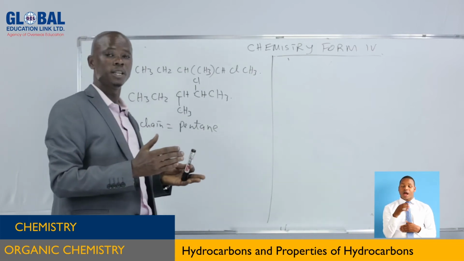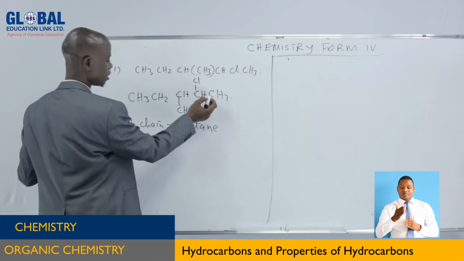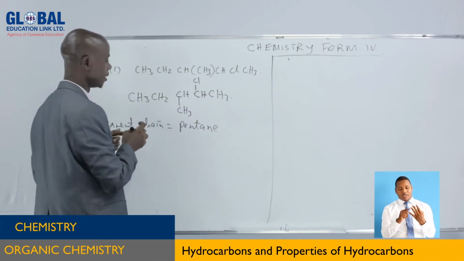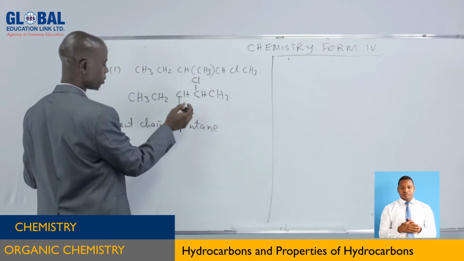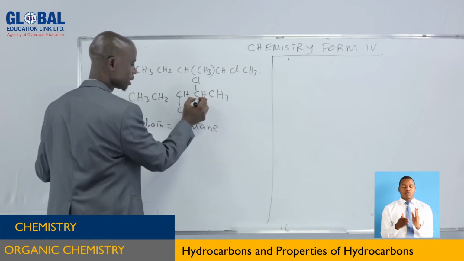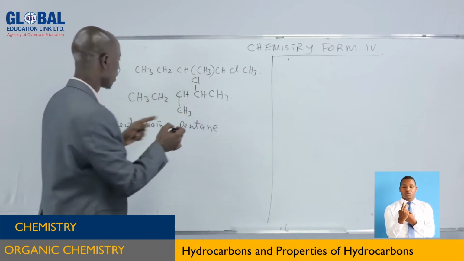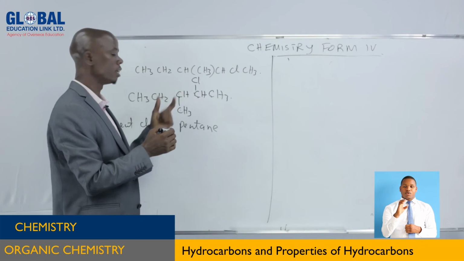Now, which side will you start counting? If you start this way, 1, 2, to the second carbon, you're going to meet with this group here, and to the third one, you're going to meet this one here. So if you count from here, 1, 2, to the second carbon, we are going to get the chloro group here, and also to the third carbon, the methyl group. Now this is called locant.